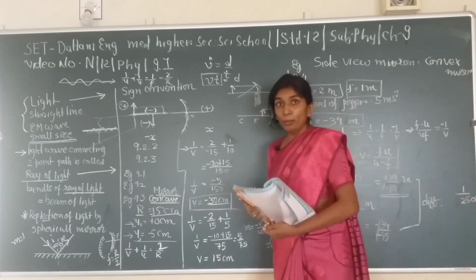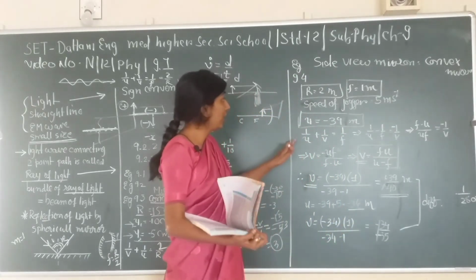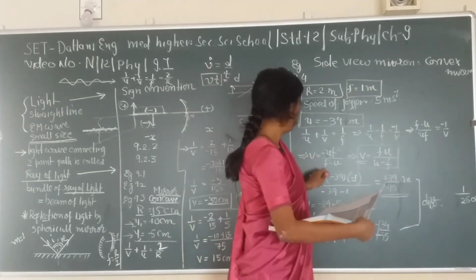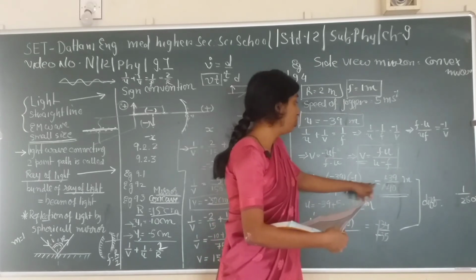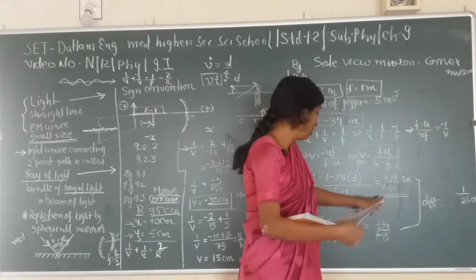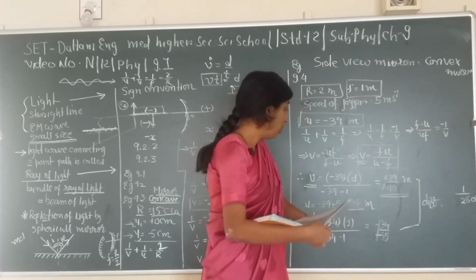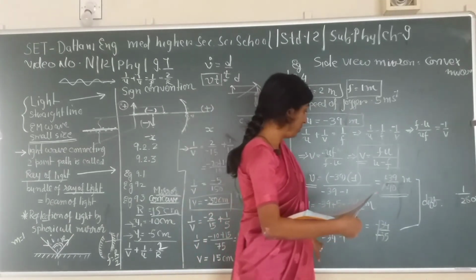Similar calculations can be done for 29 meters. Instead of 39 we substitute 29; over here 29 divided by 30, over here 29 minus 5 would be 24, and 24 divided by 25.